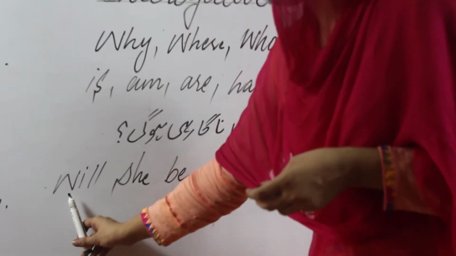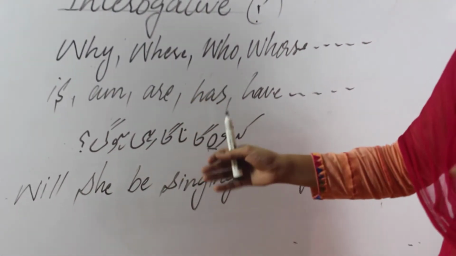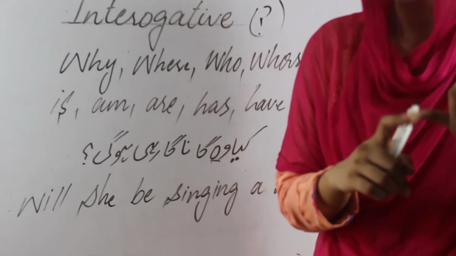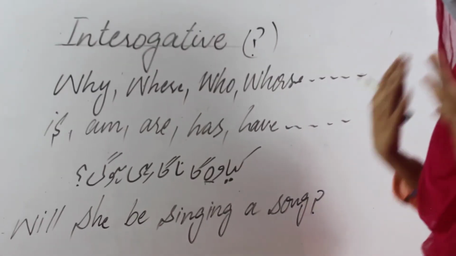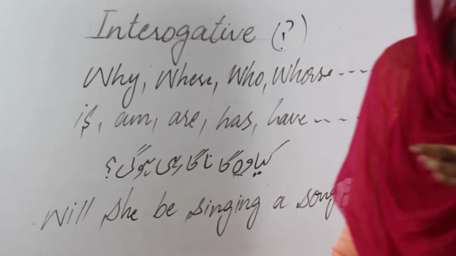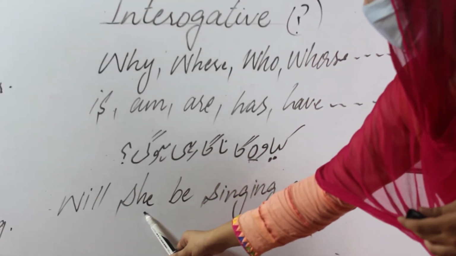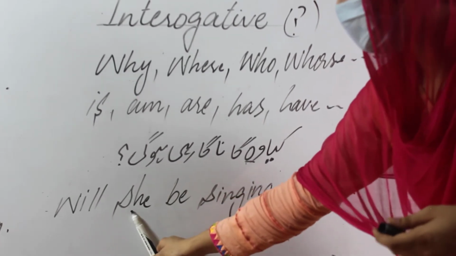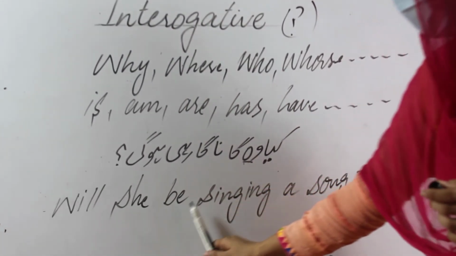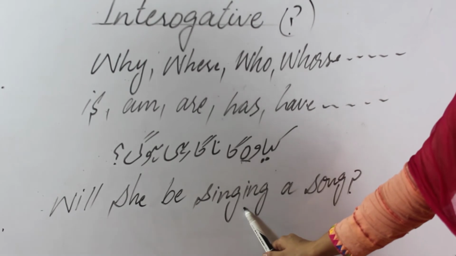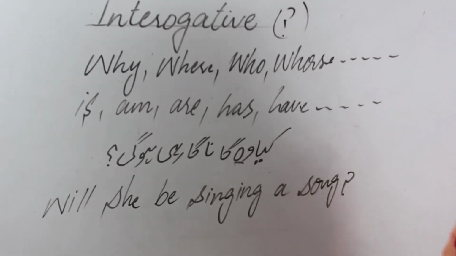So firstly you will write will as a helping verb, but the helping verb will be. It's not the correct way to write will be together at the beginning of your statement. Just write will very first, and then in the middle put the subject, she: will she be, then put the original verb, singing a song.